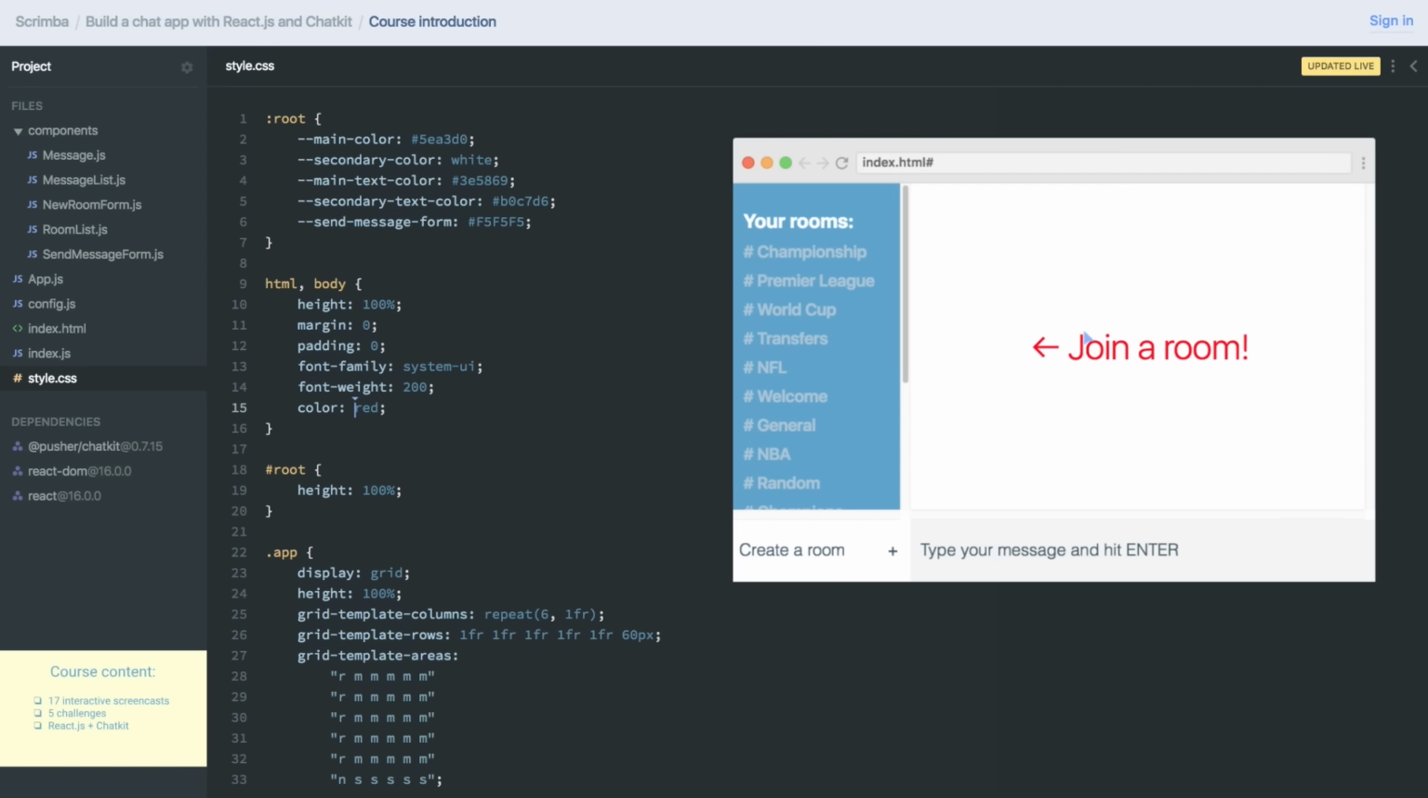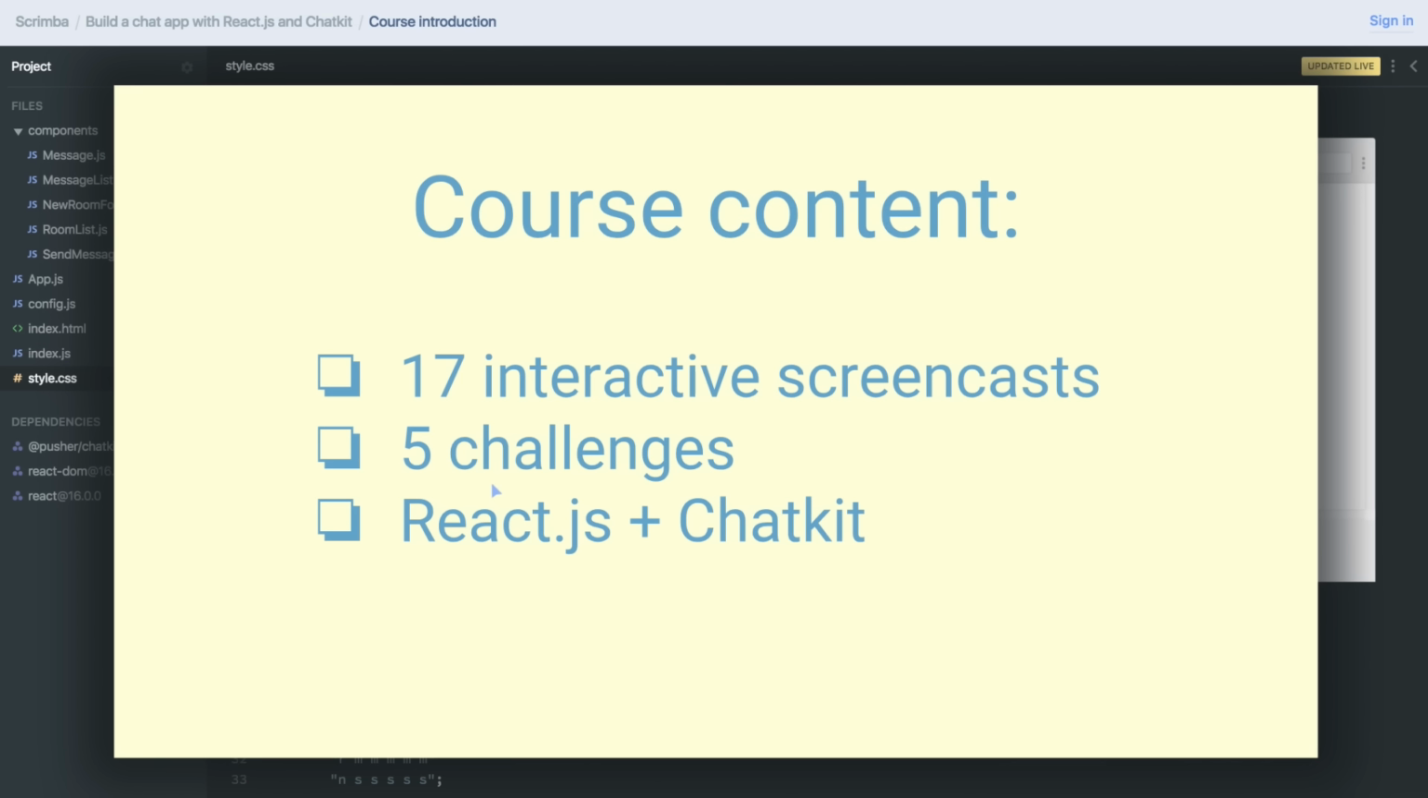So I'll encourage you to do that whenever you're confused, so that you make sure that you understand the relation between the code and what's being displayed on the page. And I'm also going to give you 5 challenges throughout the course where you'll, for example, be asked to finish up my code in order to reach a certain goal. However, if you don't manage to solve the challenge, don't worry, I'm going to show you the solution as well.